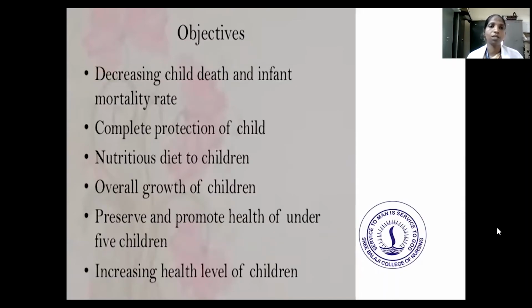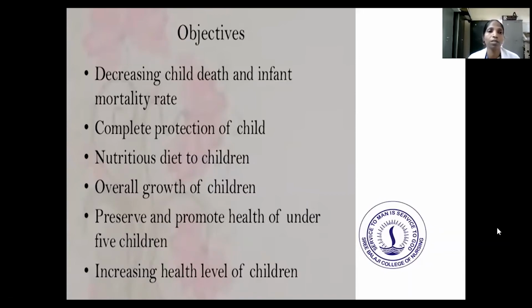Next, the objectives are decreasing child death and infant mortality rate and complete protection of the child. Then nutritious diet to the children and overall growth of the children. Next is to preserve and promote the health of under 5 children and increase the health level of the children.